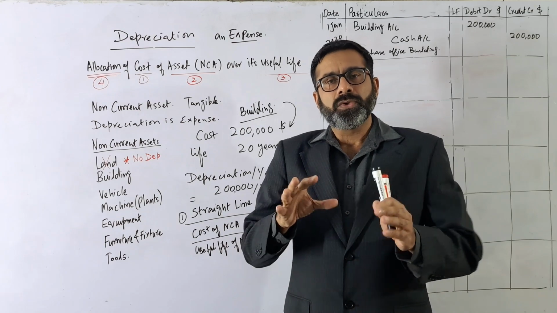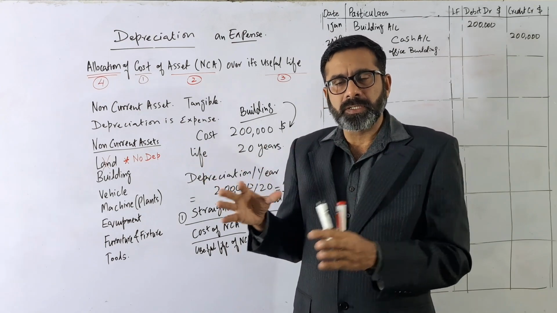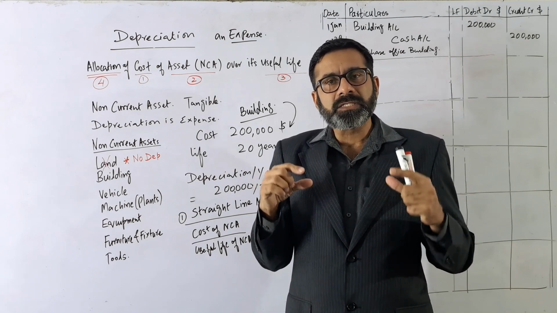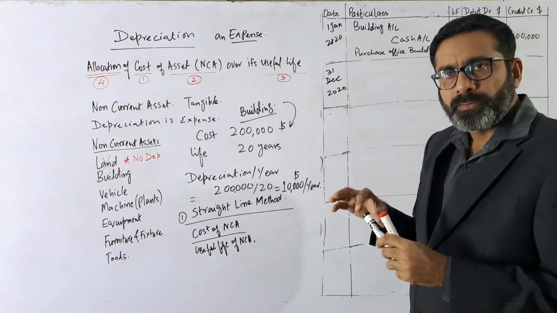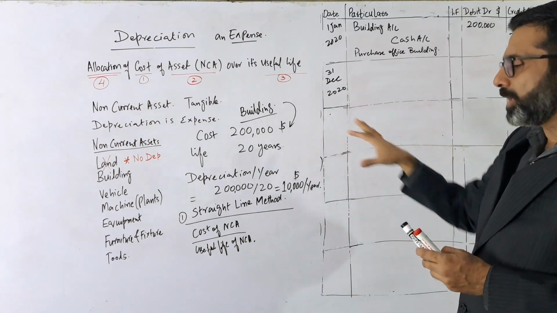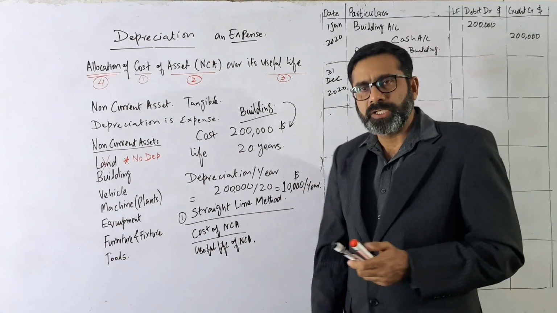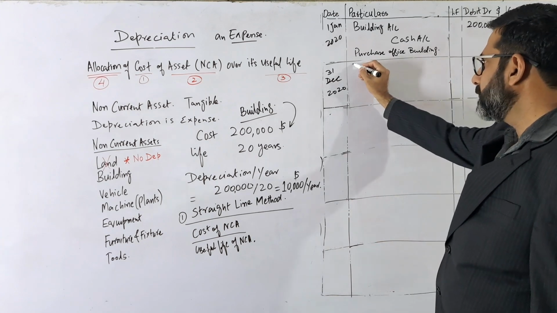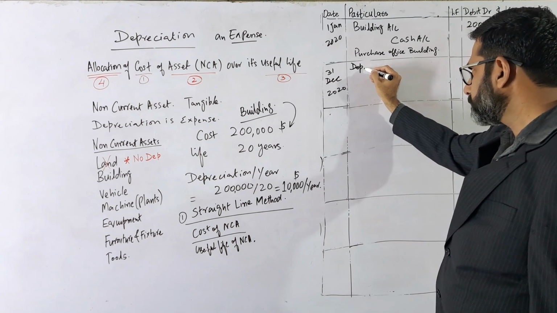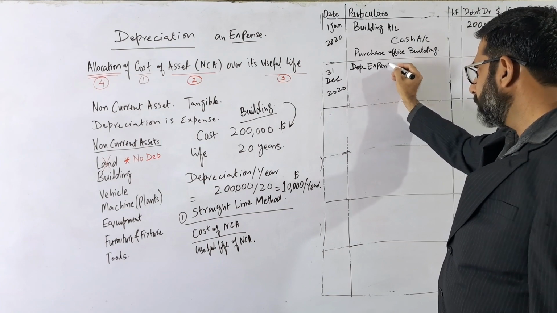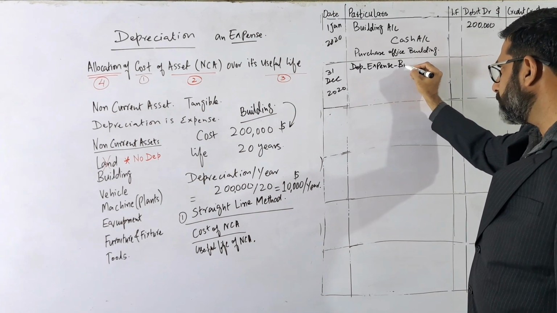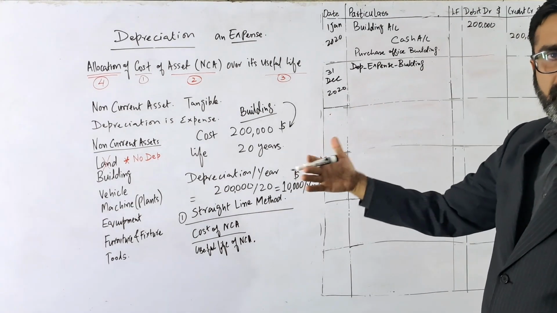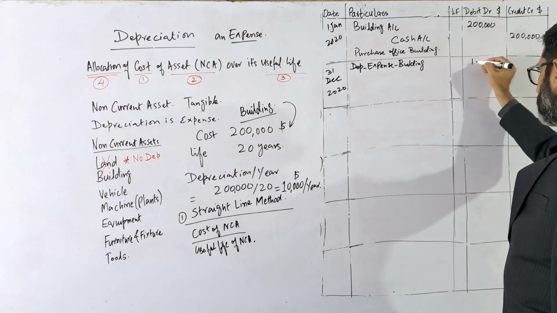Now we have to write the depreciation, because we have used this building for the whole year. We have written it as an asset, the cost is written, but now we have to write how much we have to consider as an expense for the first year in the books of account. So on the 31st December, we will write the depreciation. The depreciation has a very simple entry that is called the depreciation expense. And we will mention depreciation for what? That is the depreciation for the building, because it is an expense. Expense is increasing, and that will be debit. How much amount? That is $10,000.